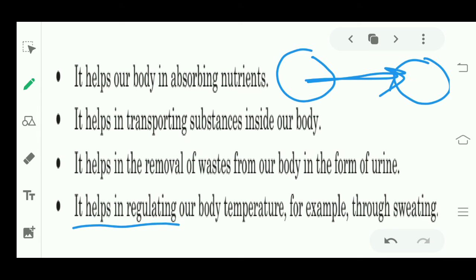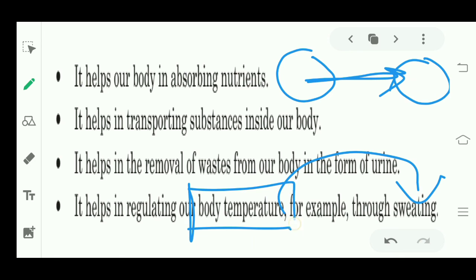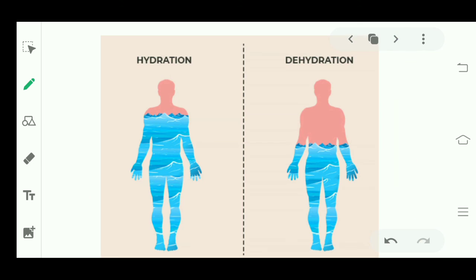It helps in regulating our body temperature, for example through sweating. By water we can maintain our body temperature through sweating. We feel sweating in summers. So sweating is the removal of water and it helps in maintaining our body temperature, right? All these are the ways in which water helps our body.